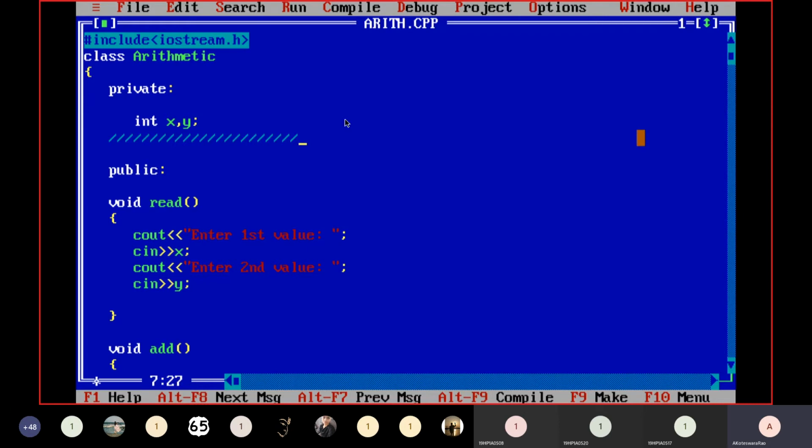Here the comment operator in C++ is 2 forward slashes. Not single. 2 forward slashes is considered a single line comment. Multi-line comment, like in C, is the multi-line comment. For single line we use 2 forward slashes, and for multi-line we use the one above. So don't be confused.